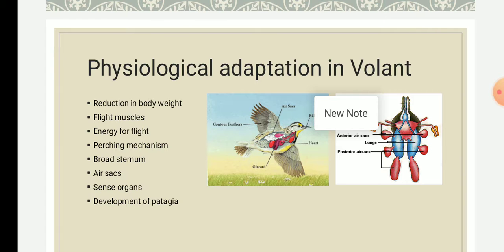These are the main muscles which lead to flight, and they are attached to the keel of the sternum, a skeletal part which provides surface area for the attachment of the flight muscles.